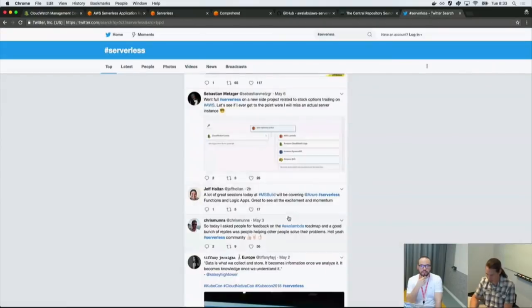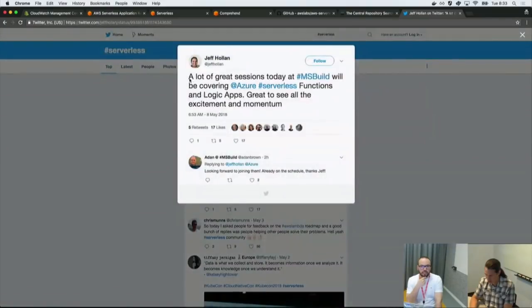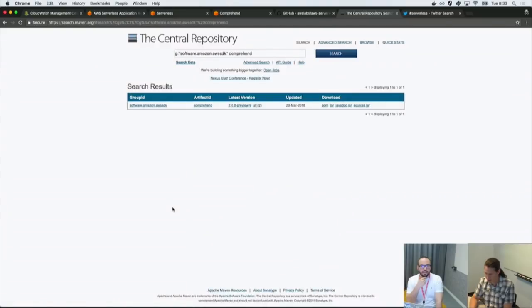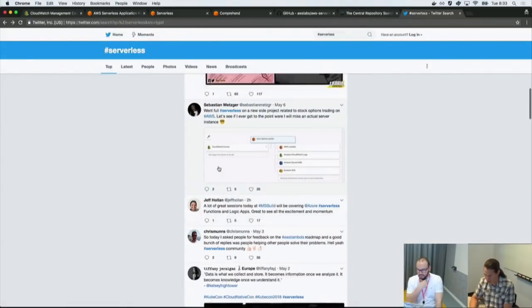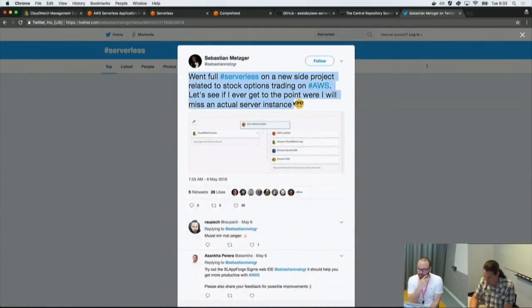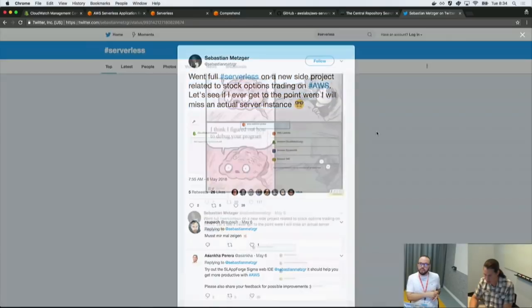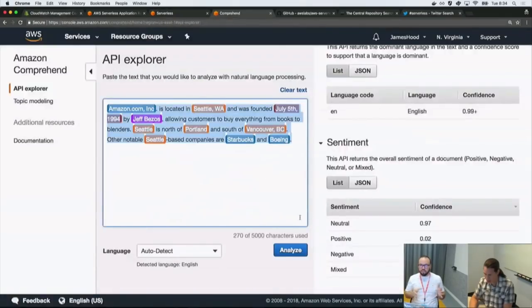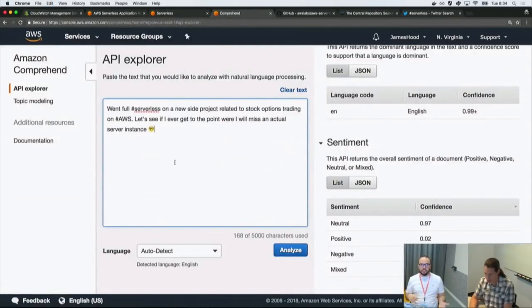So I can grab a tweet. Let's try to look at this one. What I found interesting is you can actually even test through the console. You don't even need to make an API call to Comprehend, just to get a feeling of how the results are going to look. And there's even an emoji in there. Interesting to see how it's going to render that. Let's see how it does.